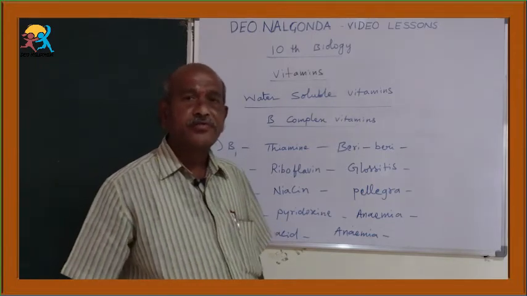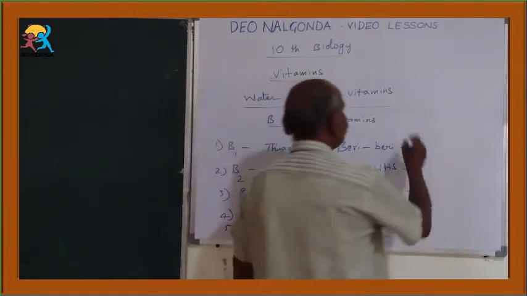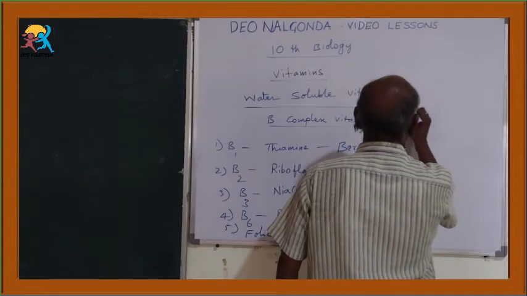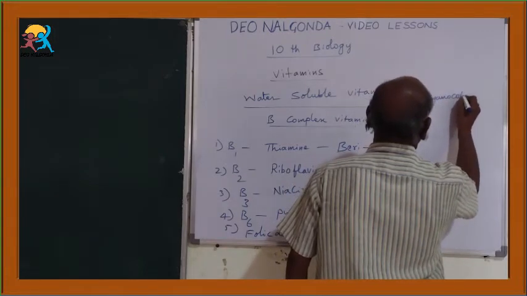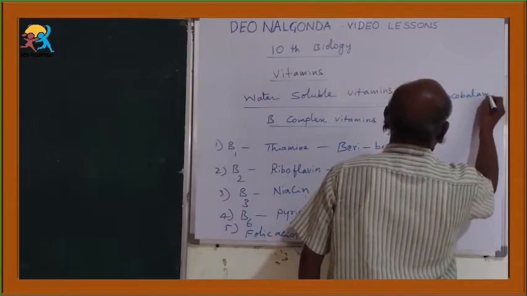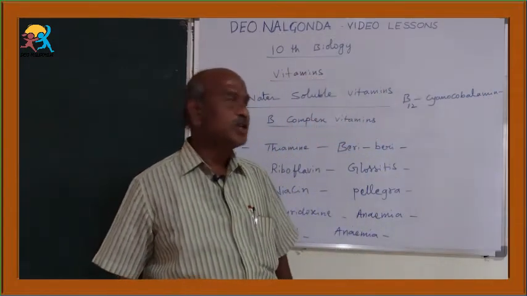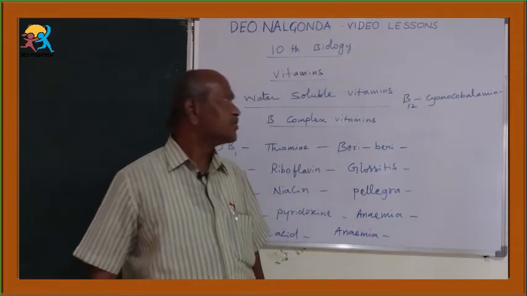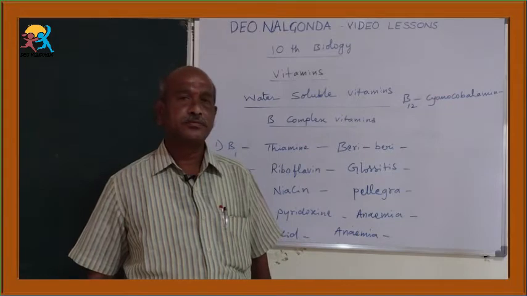Next, the sixth one is B12, cyanocobalamin. So, the next vitamin is B12. It is chemically known as cyanocobalamin.